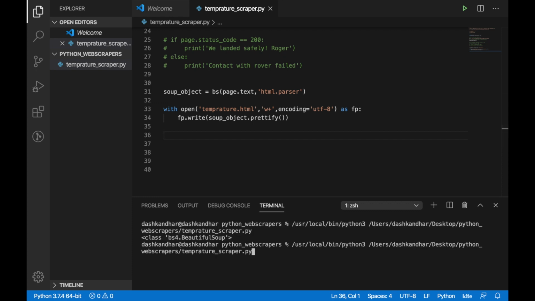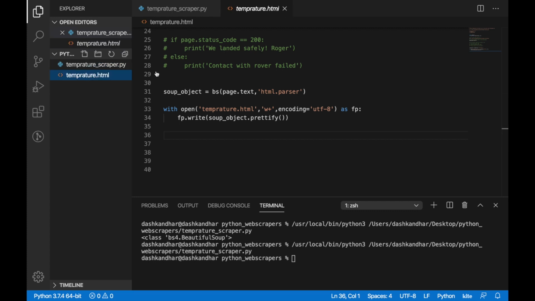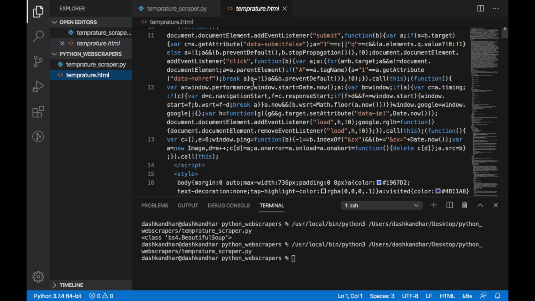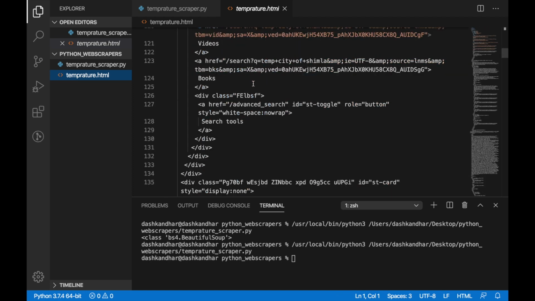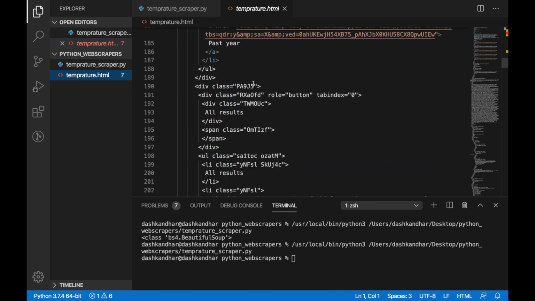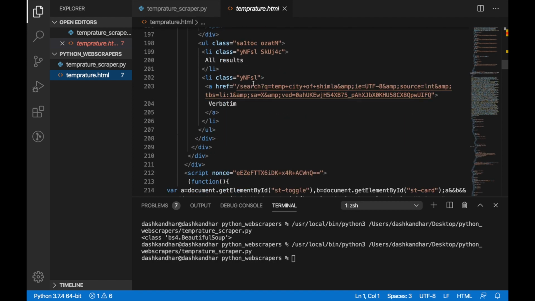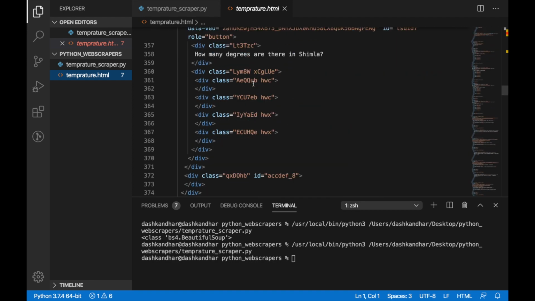So when I run this code, it will run with Shimla only, pretty fixed. So I have a temperature HTML, and if I look at it, it worked wonders. It worked really fine. So most of the time, in some cases you will come across such a challenge where you will need such sort of functionalities.